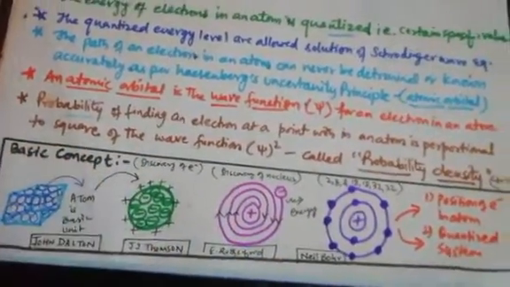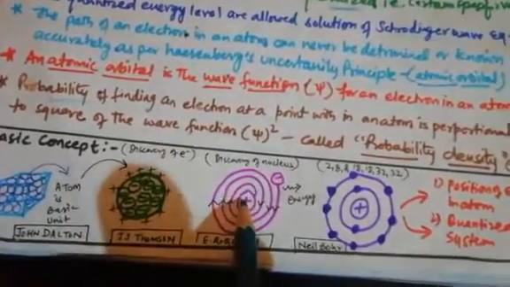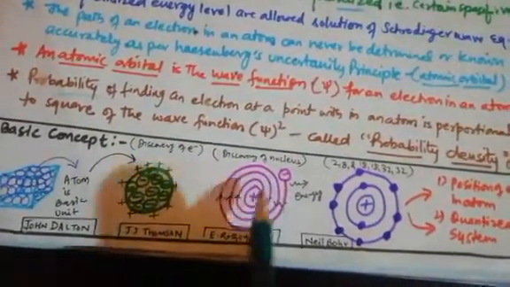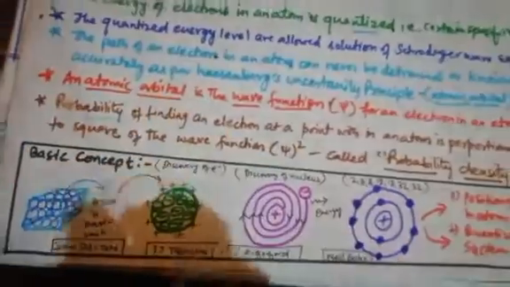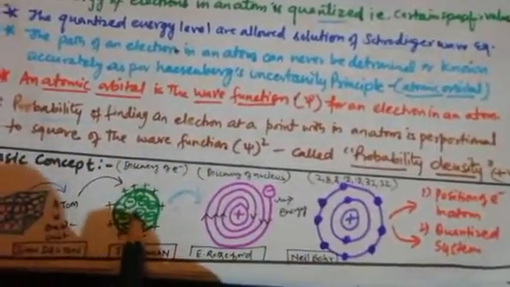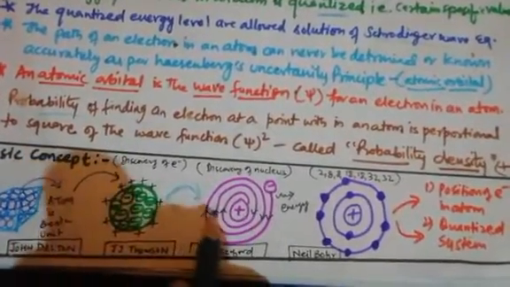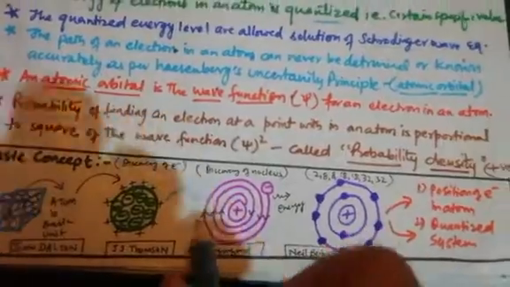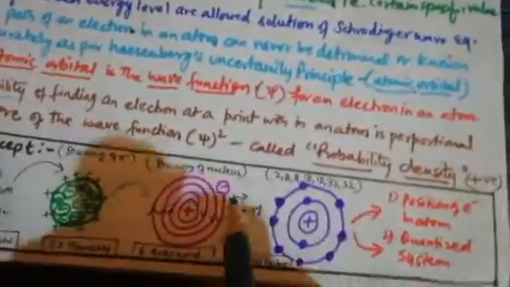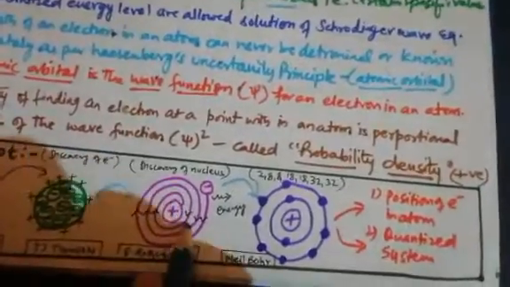Second, Ernest Rutherford. In Rutherford's model, the nucleus is in the center and electrons revolve around the nucleus. So he proved J.J. Thomson's model wrong, in which he said electrons are embedded inside. There is a nucleus in between. With the help of the gold foil experiment, he explained, you know very well, so he discovered the nucleus. After that, his model also failed.